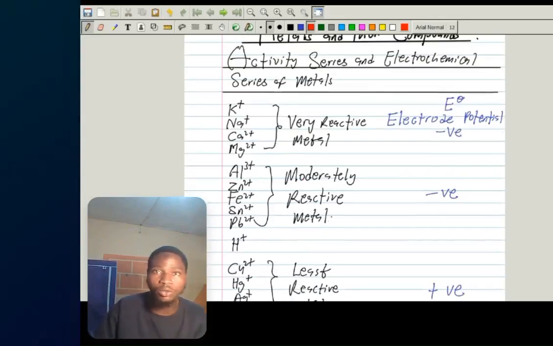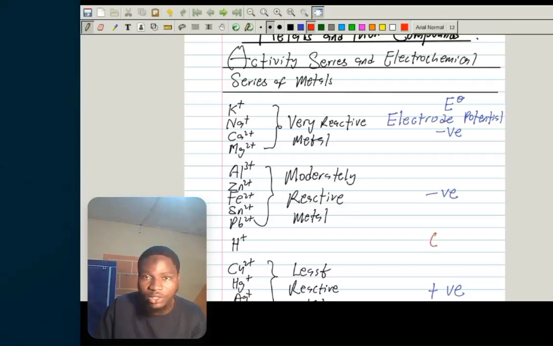Also, there's another column here representing their electropotential, the standard electropotential. You see that the electrode potentials of metals above hydrogen are negative, while the standard electropotential of hydrogen itself is 0.00 volts.